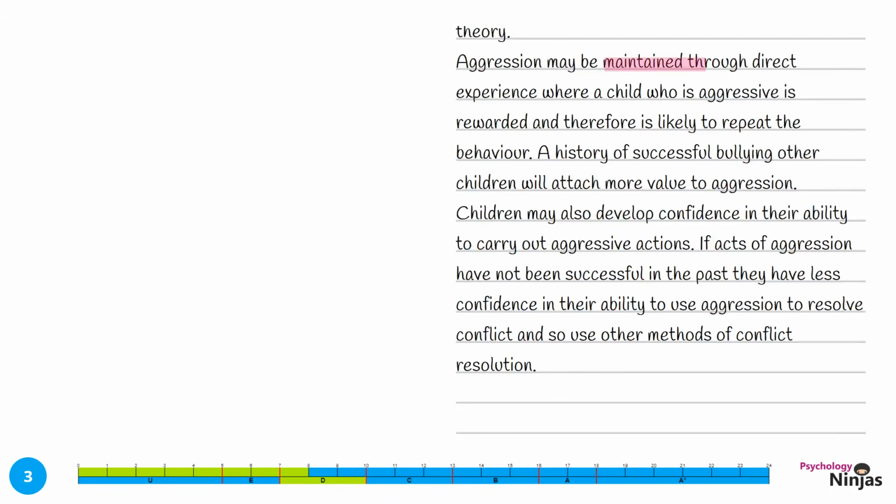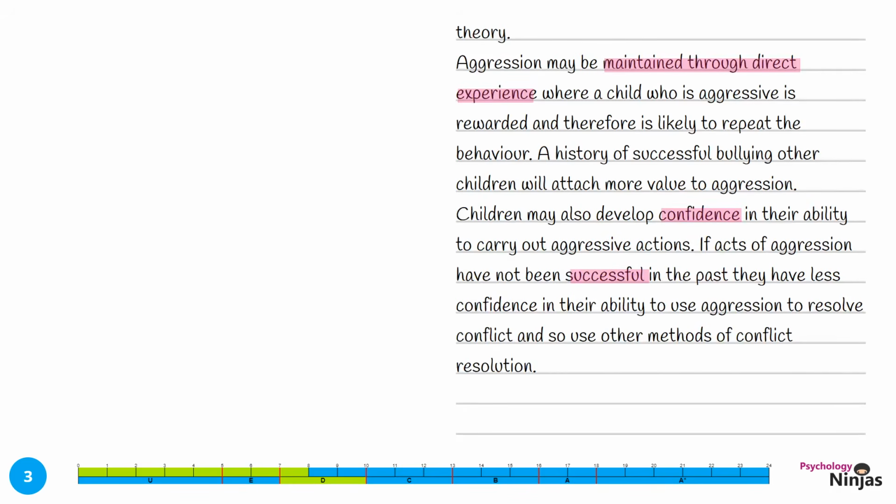We've explained the maintenance of behaviour through direct experience, attaching this to confidence and therefore success in terms of repeating these behaviours. Let's move on to our evaluation.